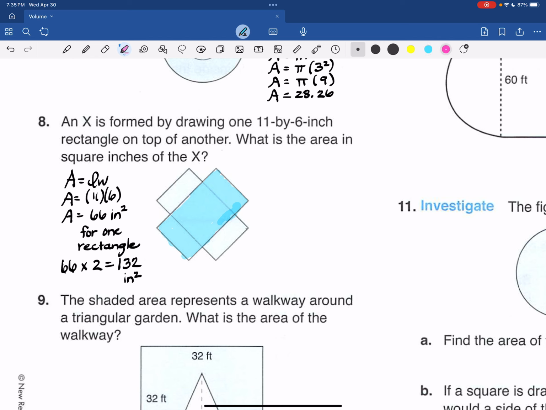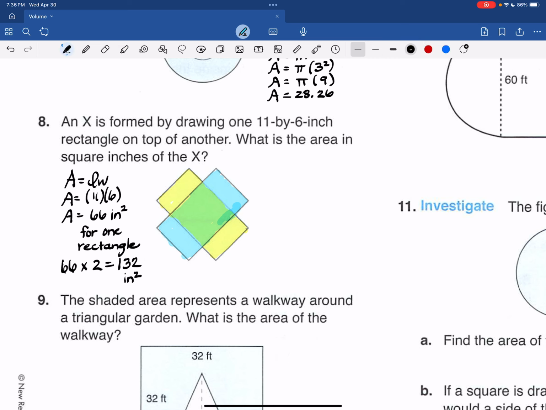And then I'm going to color the other rectangle, the full thing. It may not work. I'm hoping that middle will turn green. Color this one, which is also 66, but you can see that I'm double counting that square. You can see me coloring over it. Yeah. We want to subtract out the green because we counted it twice.